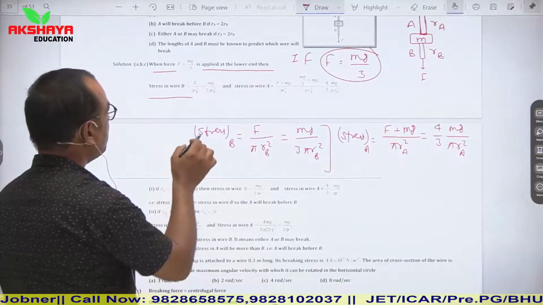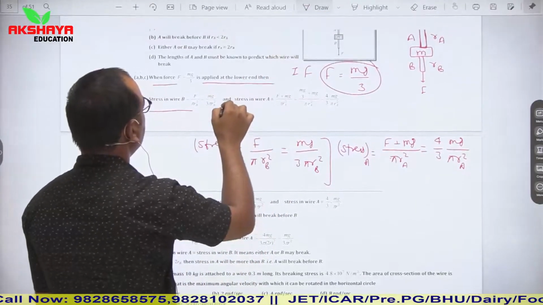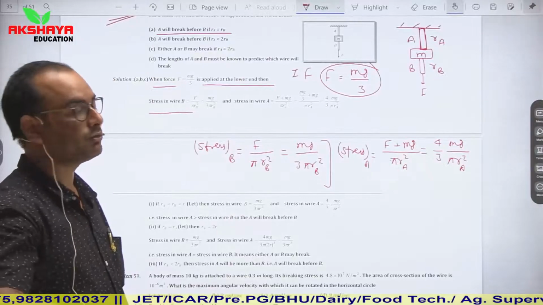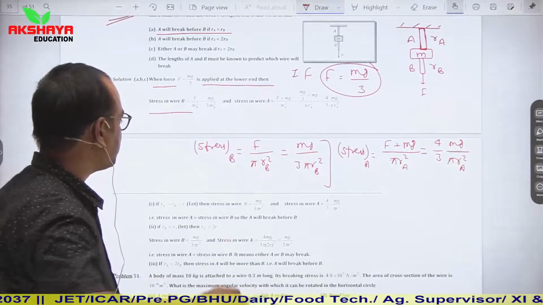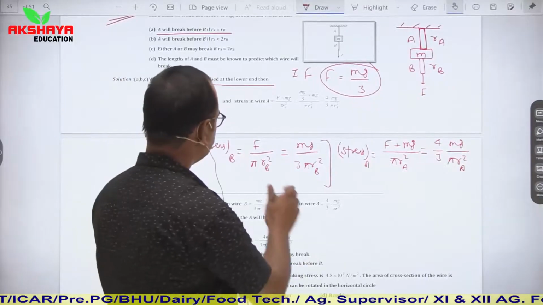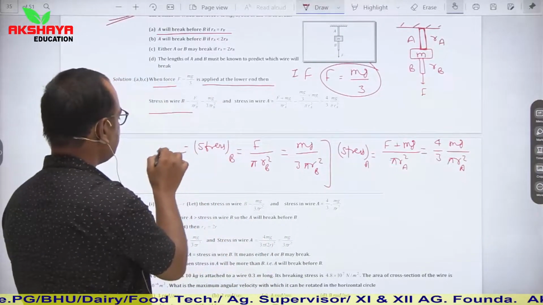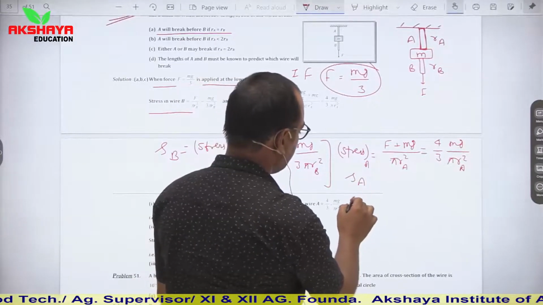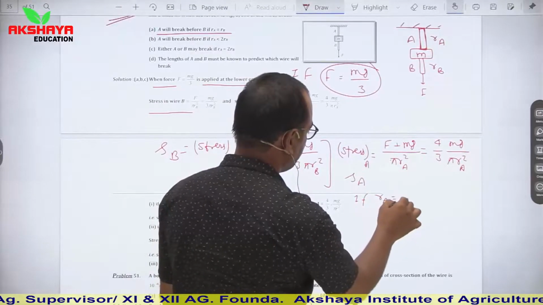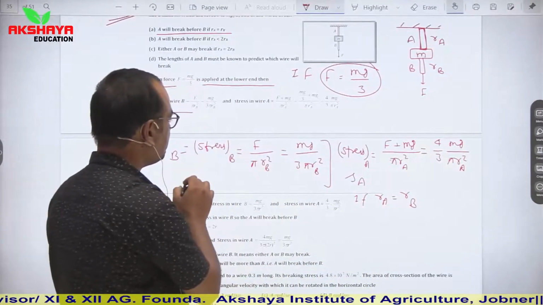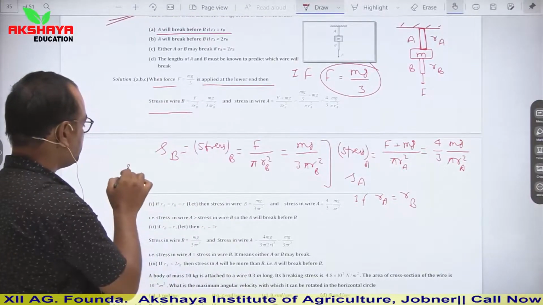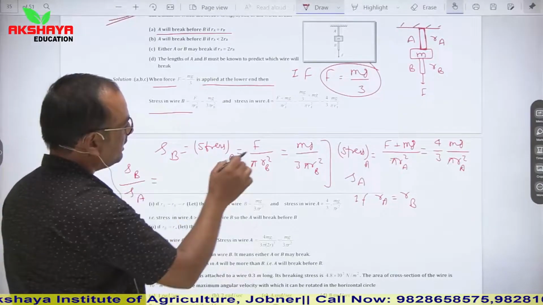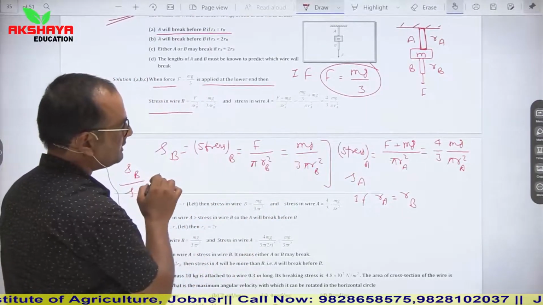Now our first option is: A will break before B if RA is equal to RB. So if RA becomes equal to RB, let us say SB is the stress in B and SA is the stress in A. Then in this condition the ratio SB upon SA is equal to mg, numerator is the same.